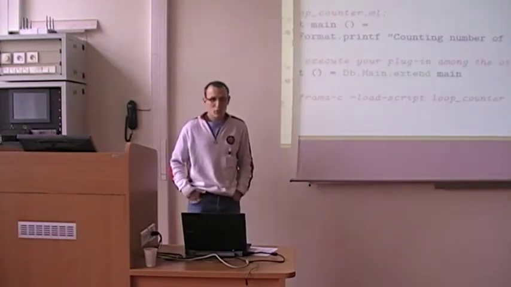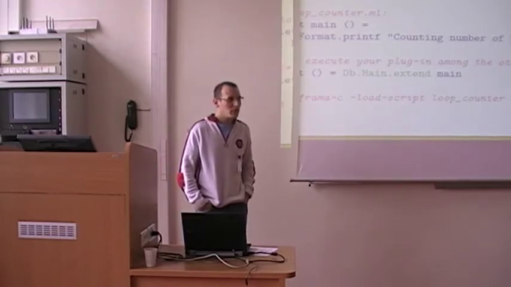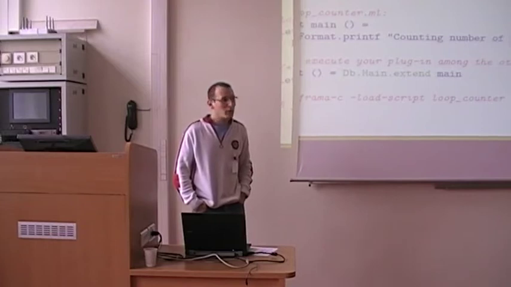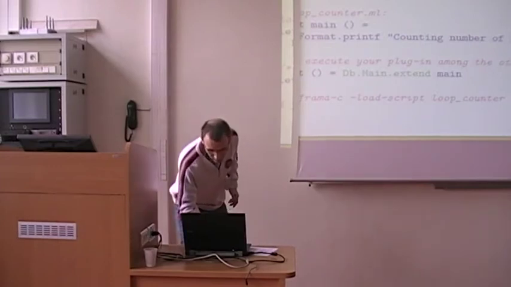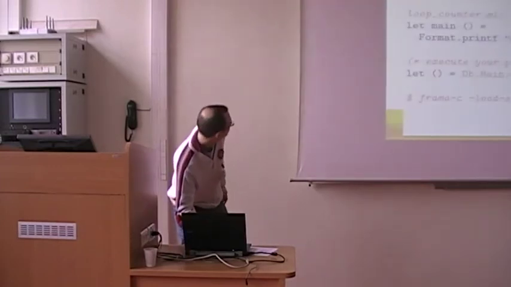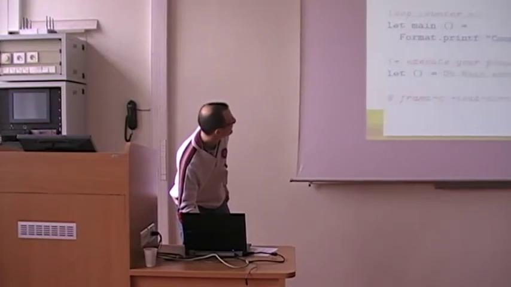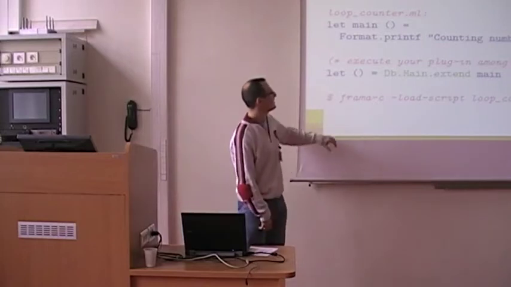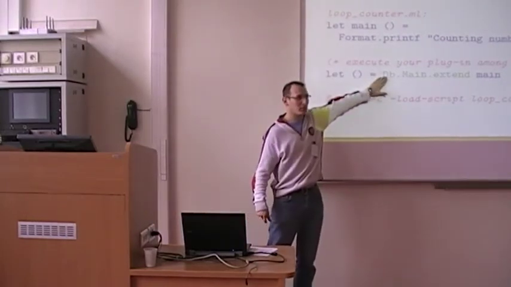The rest of the talk is running examples, and we will write a simple loop counter. Mainly, you have to write a main and connect the main to the rest of the platform.